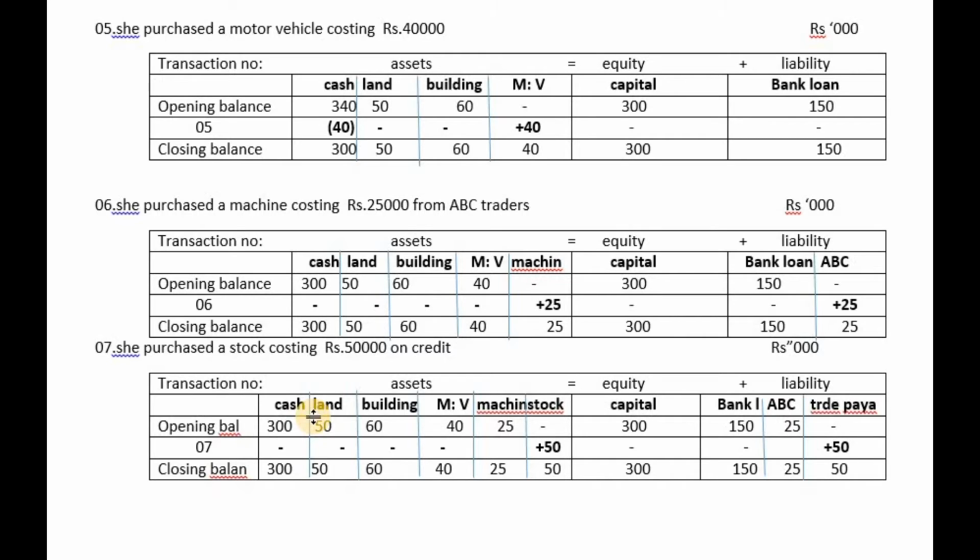It carried 40 marks. Even in the 2020 paper, the accounting equation related question carried 40 marks.